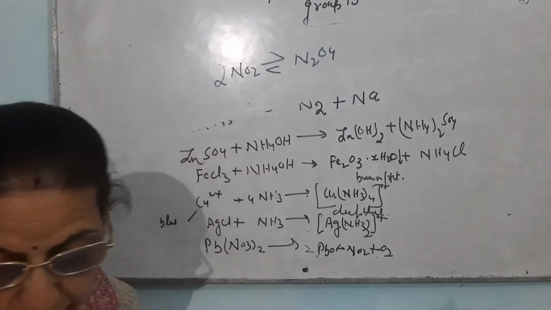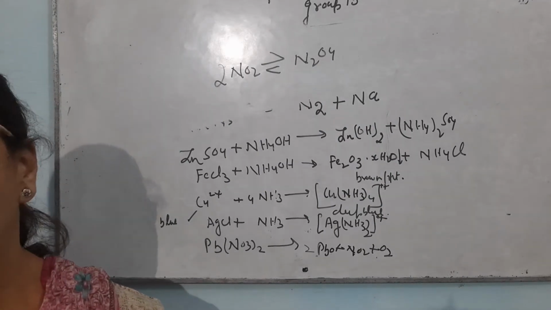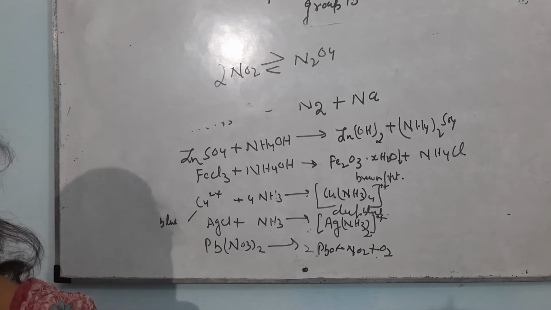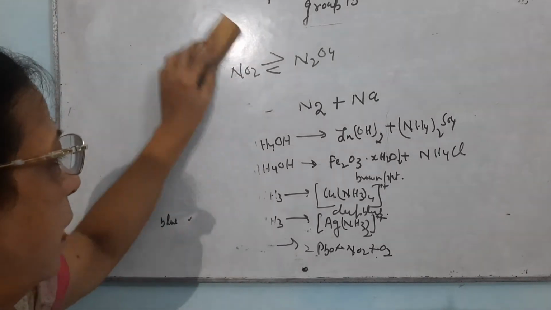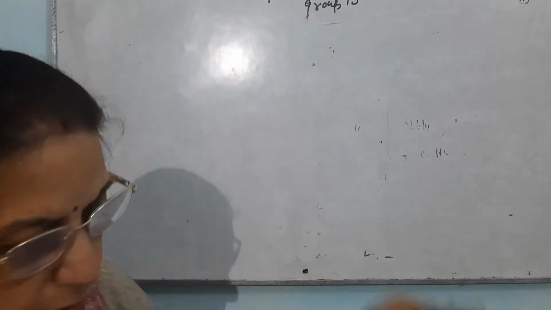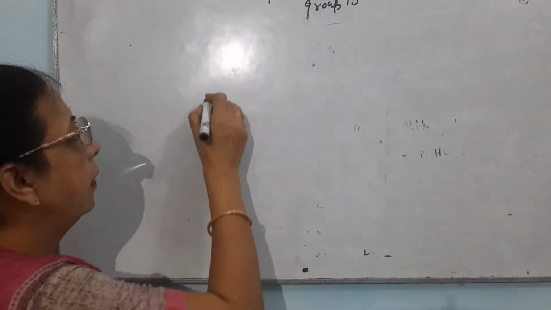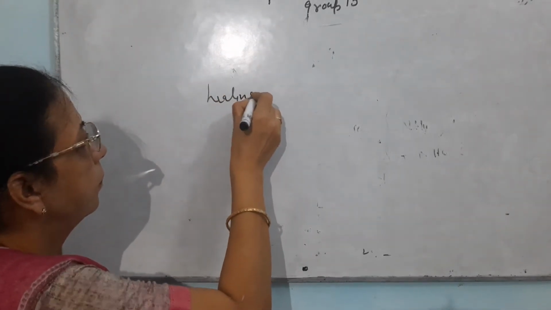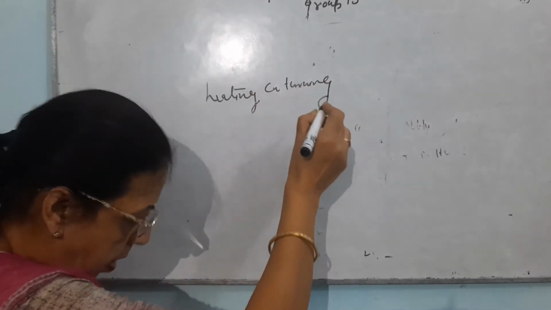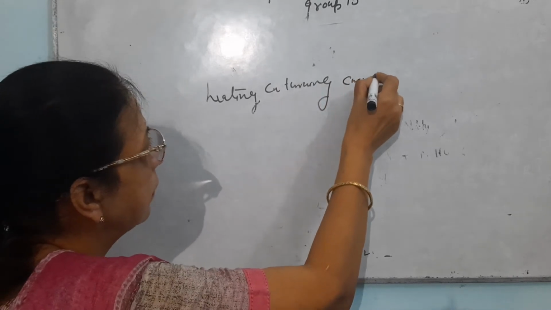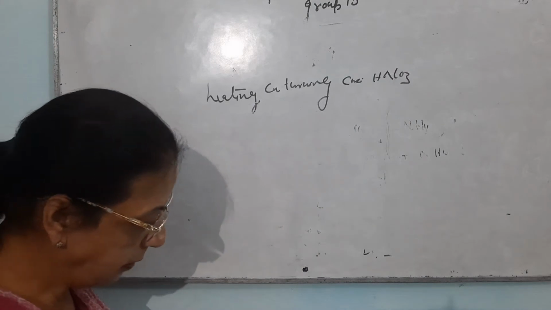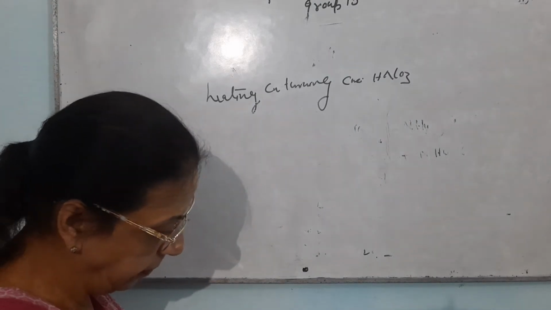Next question. The reaction of copper with nitric acid is very important. For many years this question is asked: on heating copper turnings with concentrated nitric acid, a brown colored gas is evolved which on cooling dimerizes.